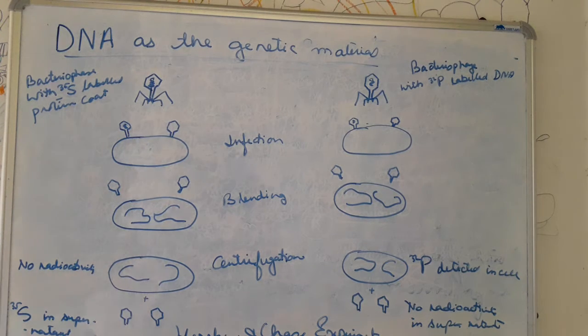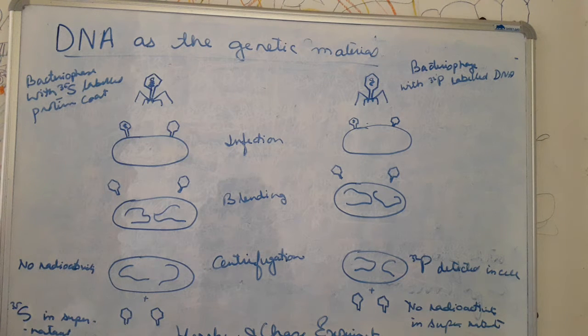Okay. Welcome to the next part, that is DNA is the genetic material. Now see, Griffith has already given the first evidence that DNA is the genetic material in his transforming experiment, or the bacterial transformation principle. Now this was further studied and proved by Hershey and Chase, that DNA is the main genetic material.